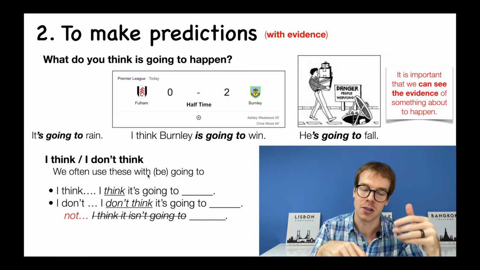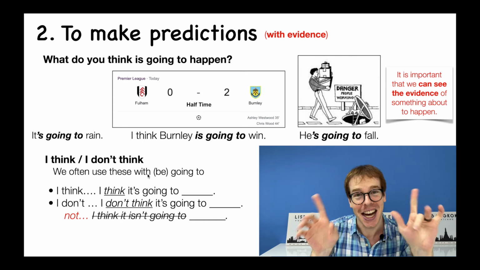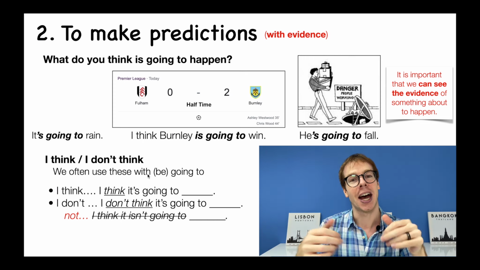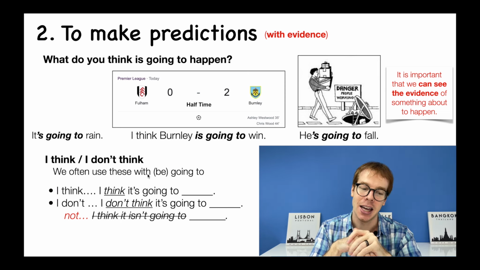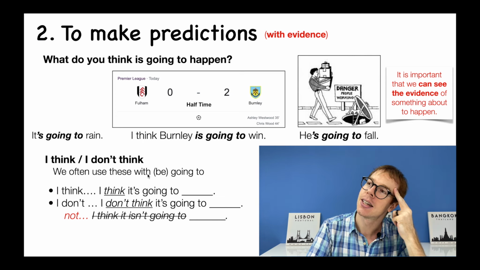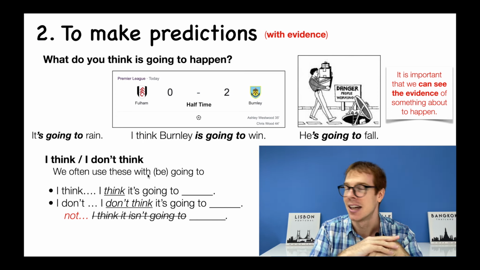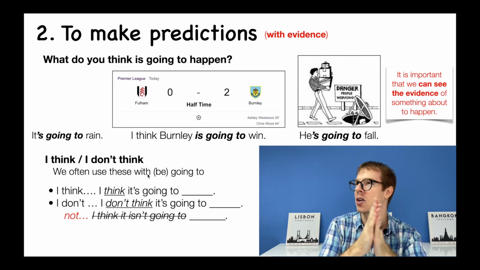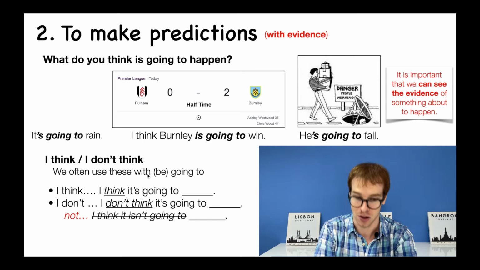It's very often also, or it's very common also, to use I think and I don't think with our be going to prediction. So look at this one. I think, I don't think. I think it's going to snow. Again, maybe it's December. Maybe I see the clouds in the sky. I see the clouds, very cold. The weatherman told me, oh yeah, I think it's going to snow.